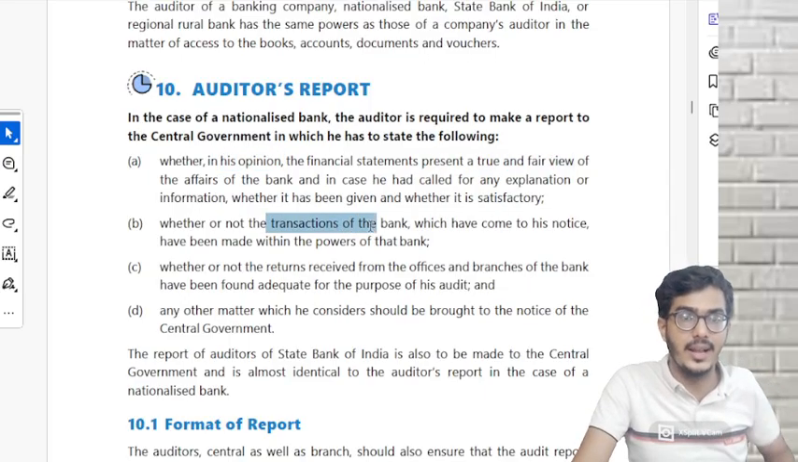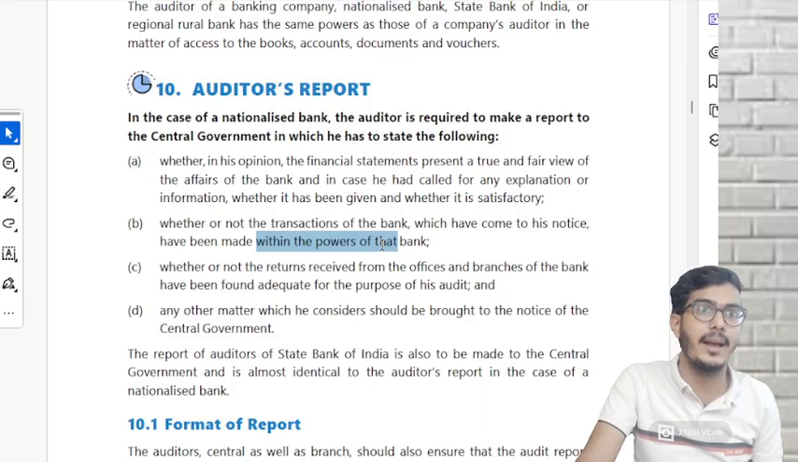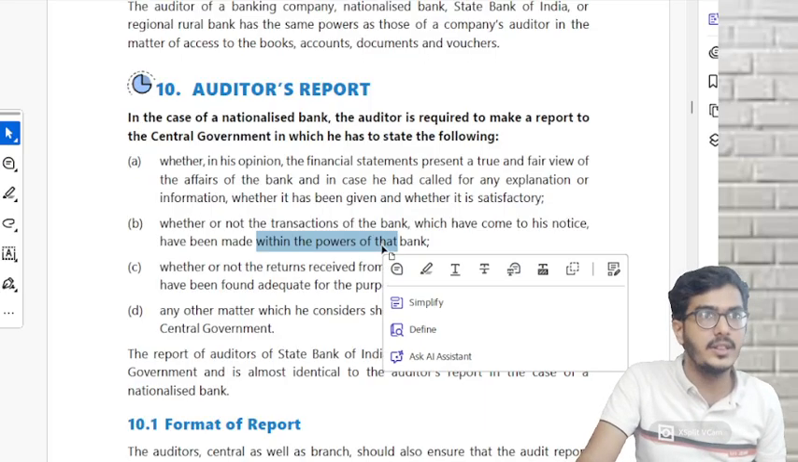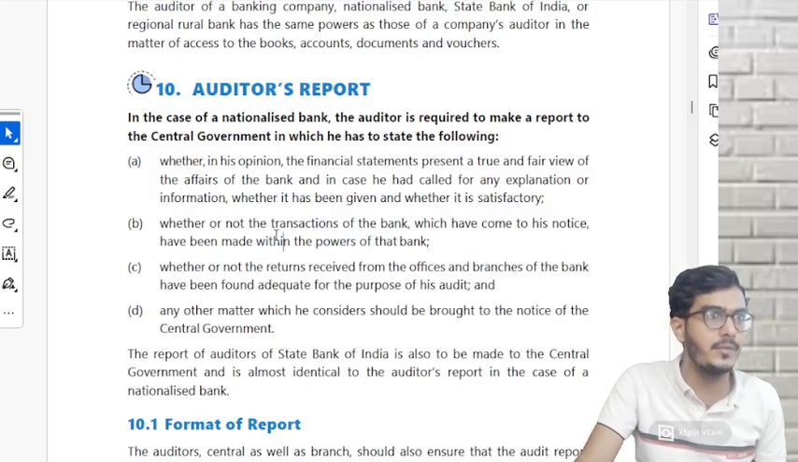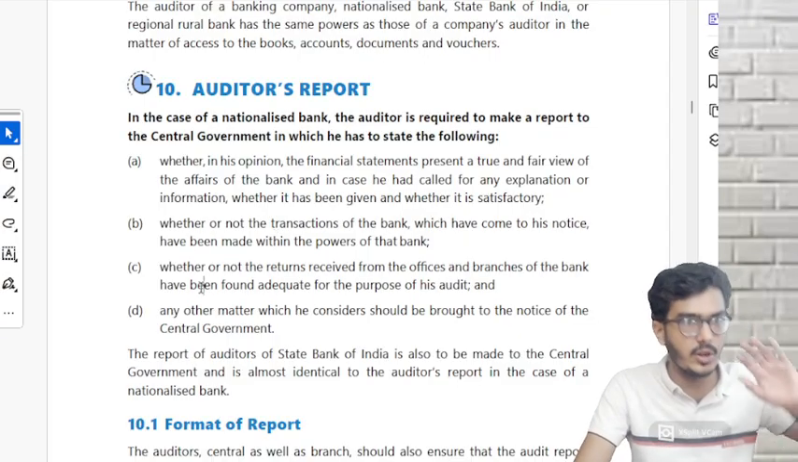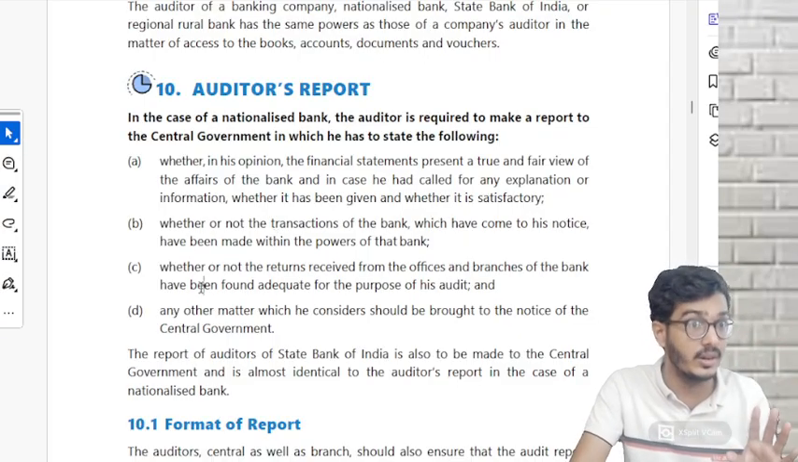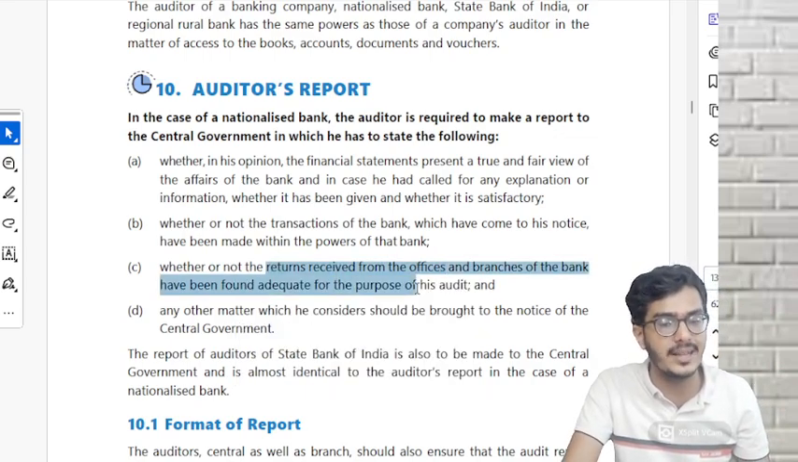Whether or not the transactions of the bank which have come to his notice have been made within the powers of the bank. See, every bank has got powers. Within those powers only, they are supposed to transact. Correct or not? Check and report whether all the transactions were well within the powers of the bank. If at all they exceeded their powers, mention it over here. Correct or not?